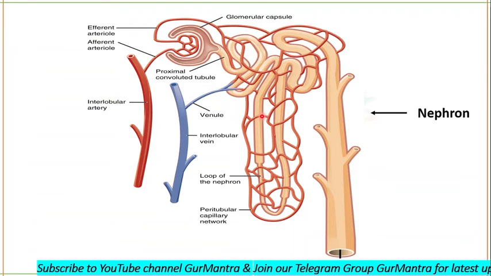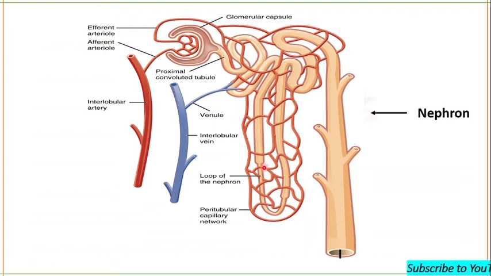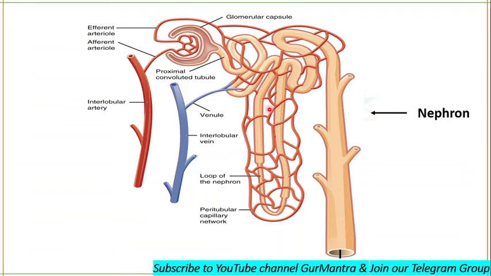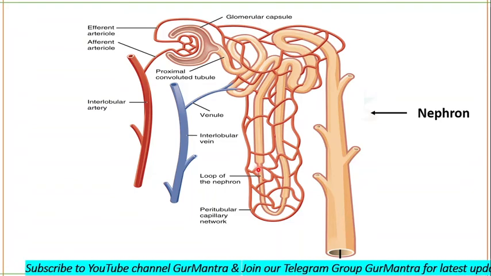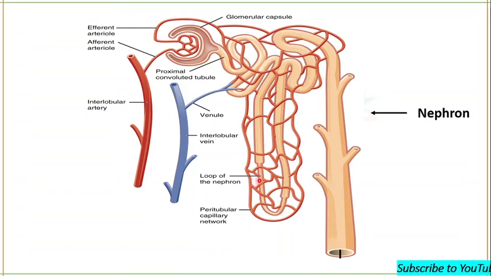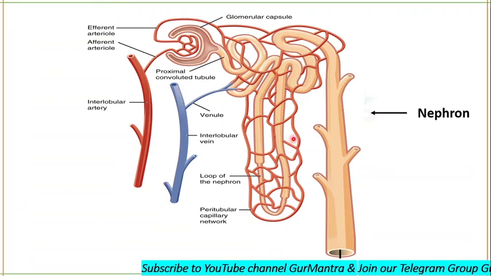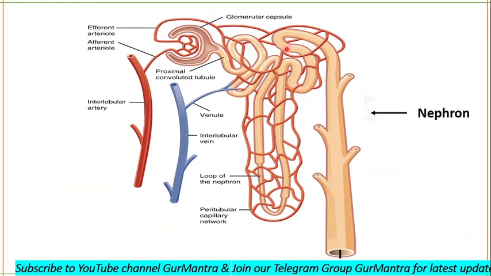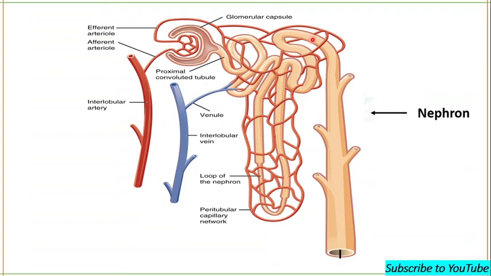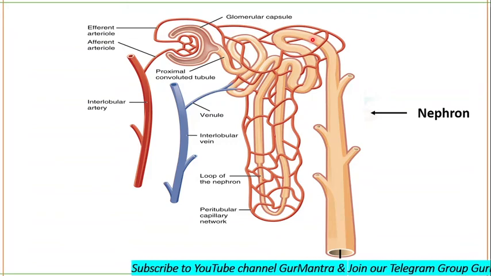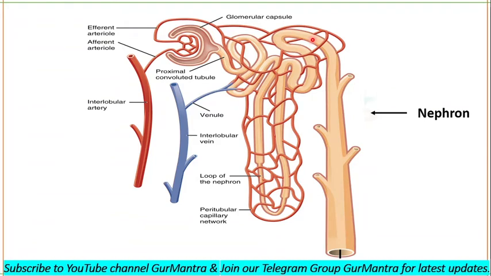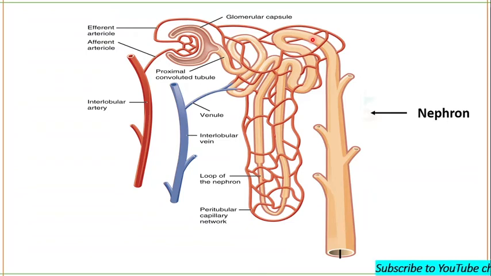The loop of Henle connects the proximal and distal convoluted tubules. In the loop of Henle you will see different segments: thin descending segment, thin ascending segment, and thick ascending segment. The distal part of the nephron opens into the collecting duct. That collecting duct then opens into the renal pelvis, through which ureters take the fluid into the urinary bladder, which is taken out of the body by the urethra.